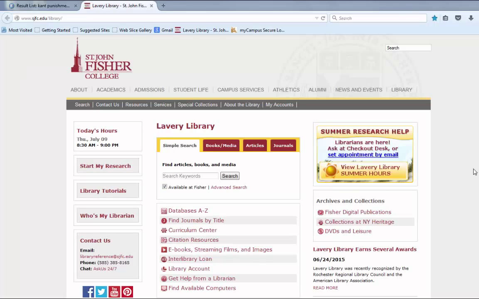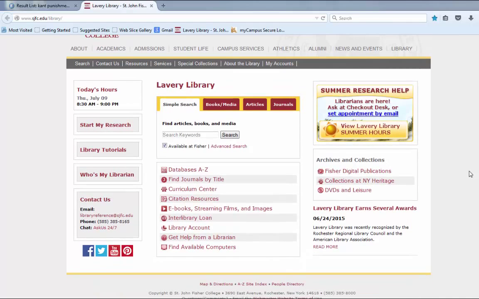I want to teach you about two different databases that I think will be really helpful. One is called Philosophers Index, and the other is called JSTOR. So let's find them in the database list. In order to do that, you'd want to click on databases A to Z. So let's go ahead and do that.